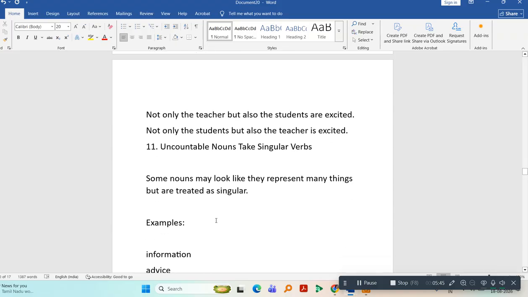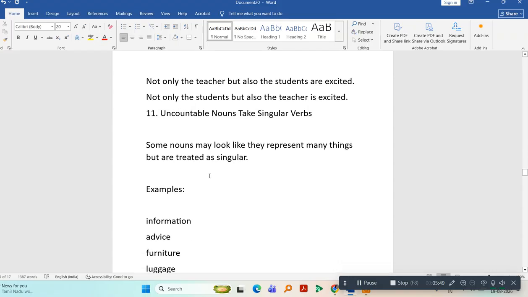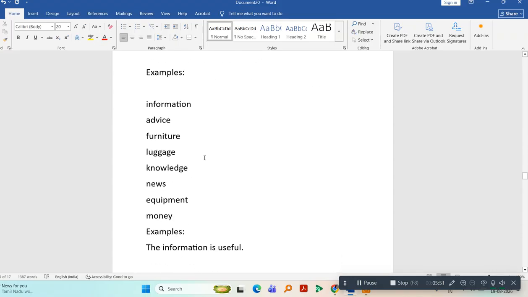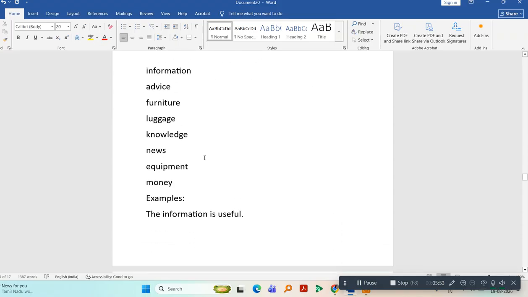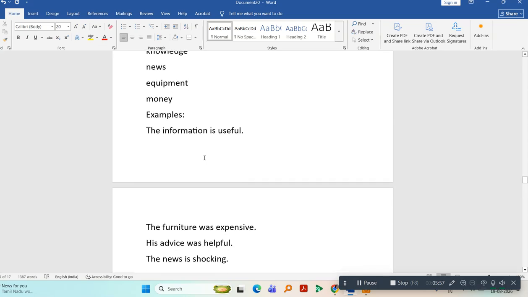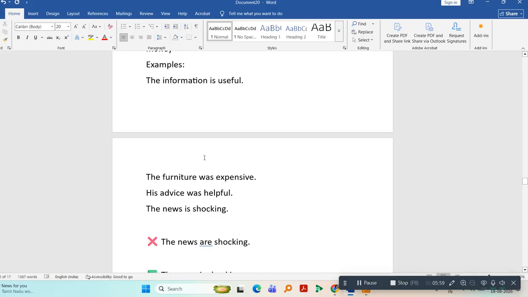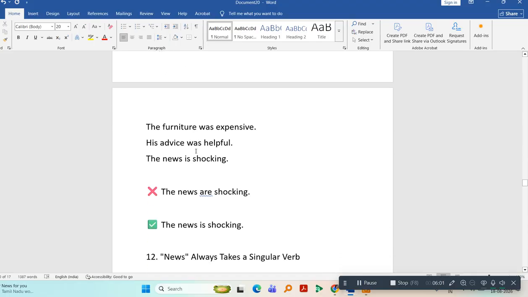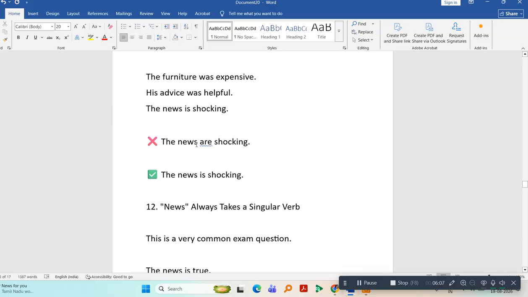And for uncountable nouns, take singular verbs. For example, information, advice, furniture. These are uncountable nouns. You are supposed to take singular verbs. For example, the information is useful, the furniture was expensive, his advice was helpful, the news is shocking. So you are supposed to use singular verb.